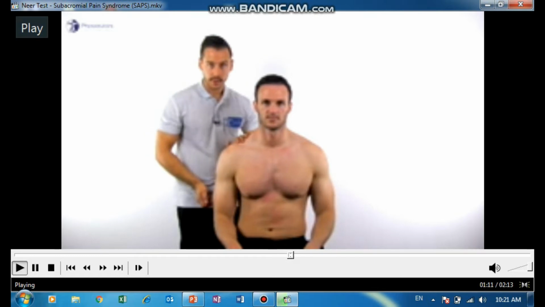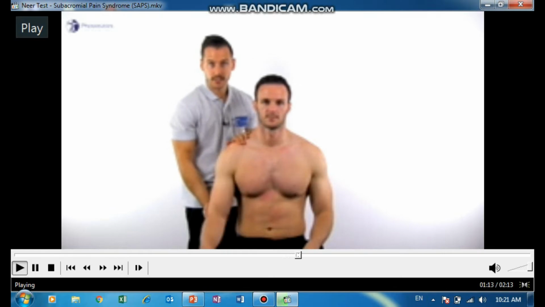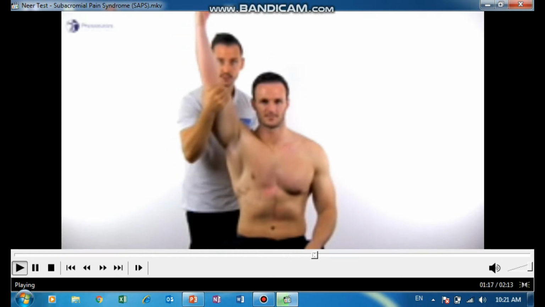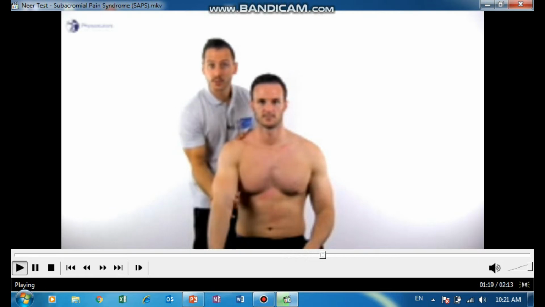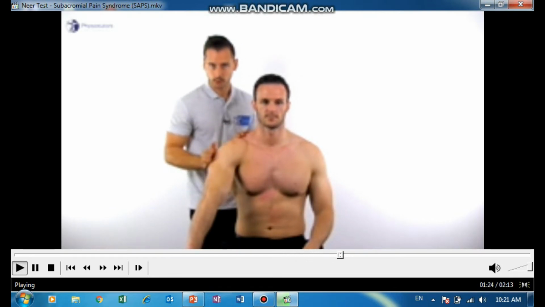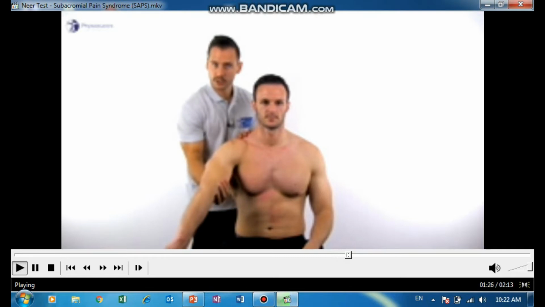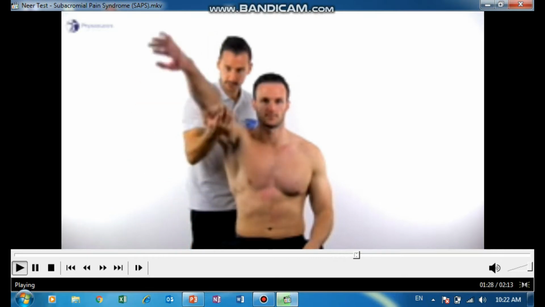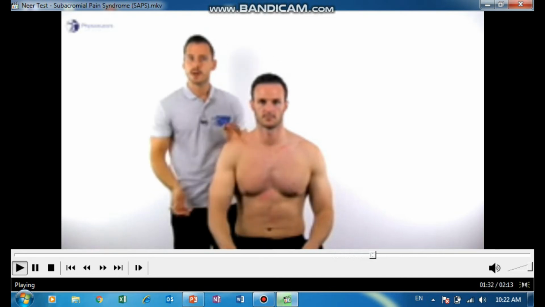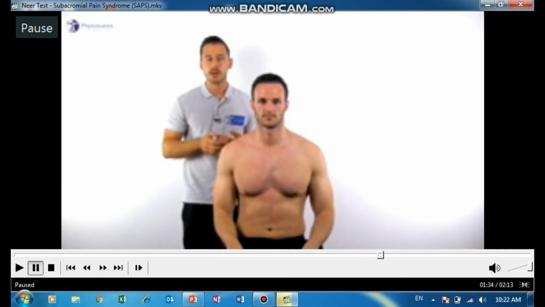Okay, look at this video of the Mears impingement test. In this, the therapist will internally rotate the arm of the patient and then elevate the arm of the patient. Look at this, internally rotate the arm and then elevate the arm. If the patient complains of pain anterior to the shoulder, it means the Mears impingement test is positive.